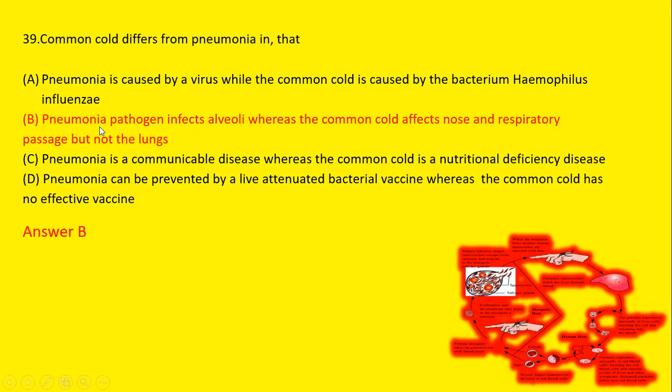So among four options, we can say that option B is the correct answer, that pneumonia pathogen infects alveoli, whereas common cold affects the nose and respiratory passage, but not the lungs, because pneumonia is a disease of lungs, and common cold affects only nose and respiratory passage.